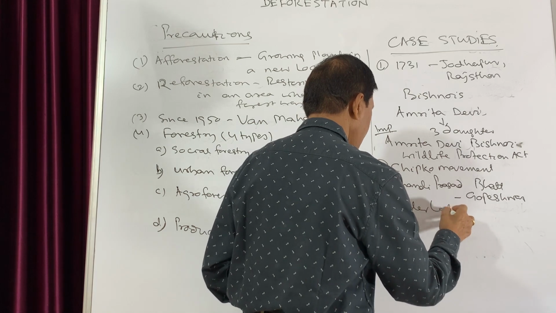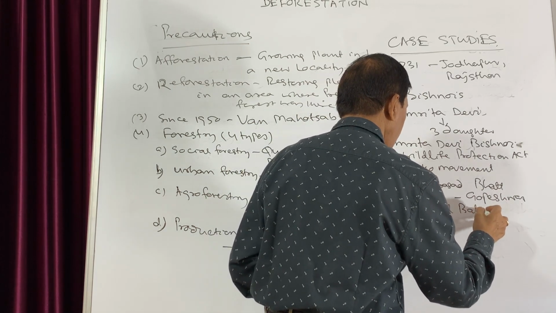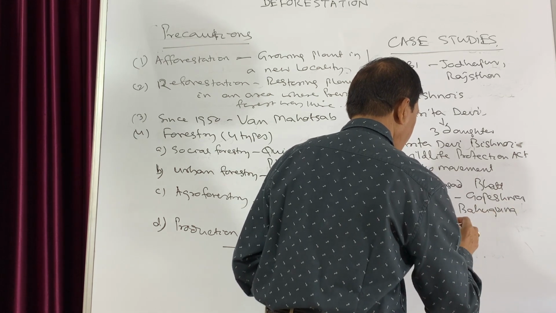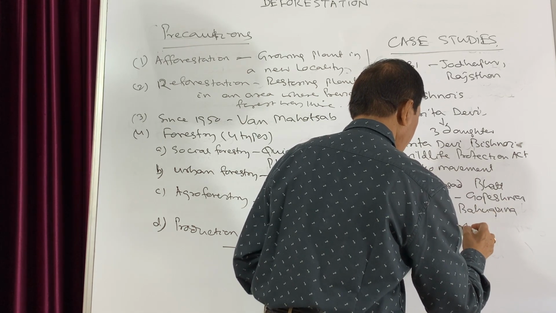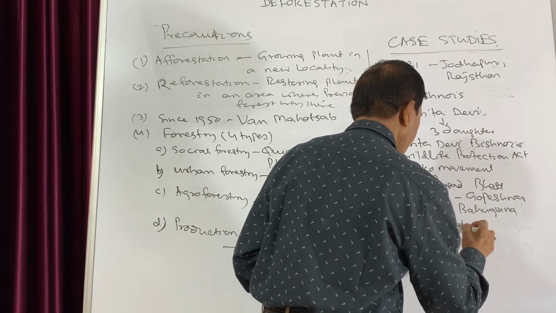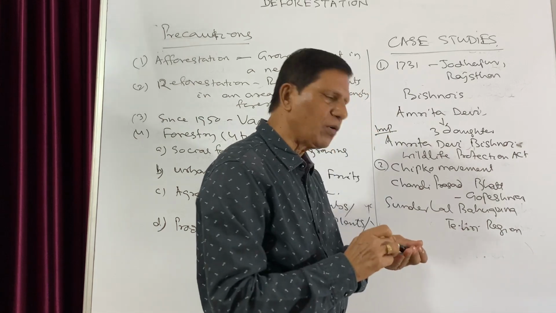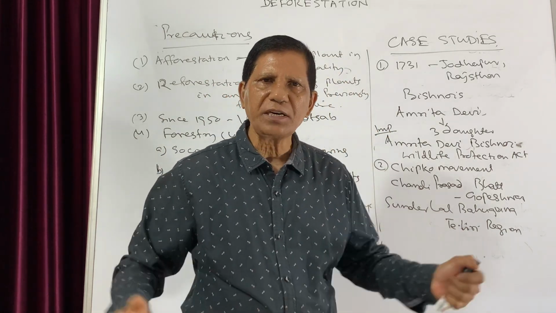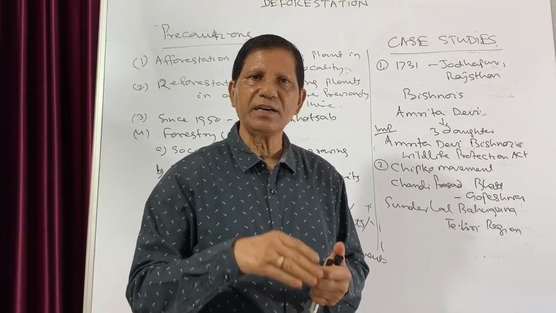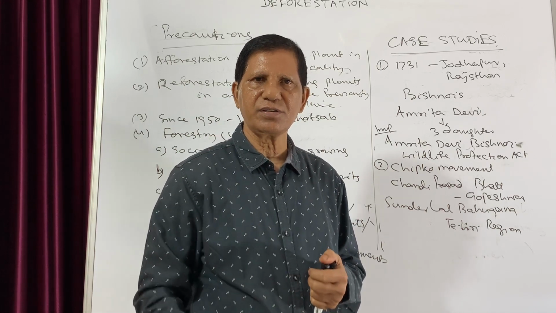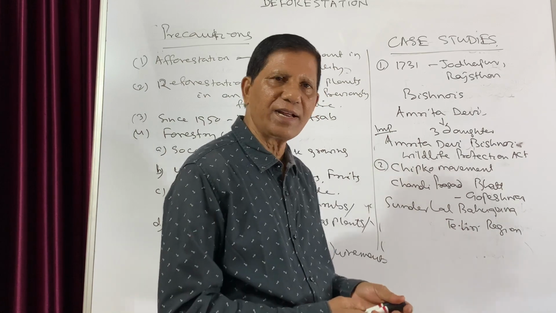You must have heard his name, Sundarlal Bahuguna of the Tehri region. Along with the local people, they hugged the trees and didn't allow the contractors to cut the trees. So these are 2 glaring examples.